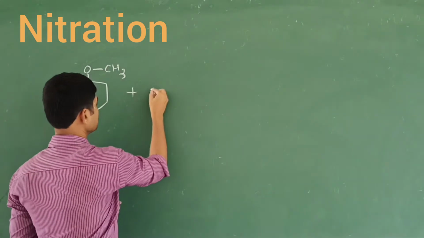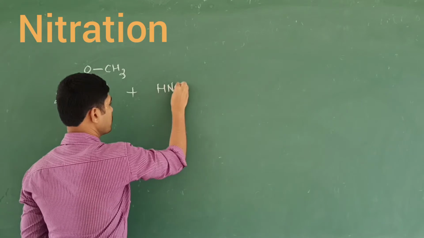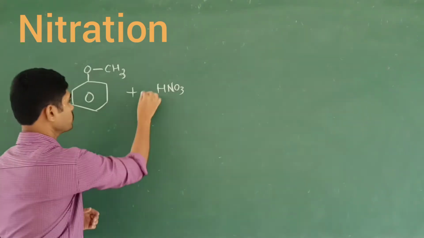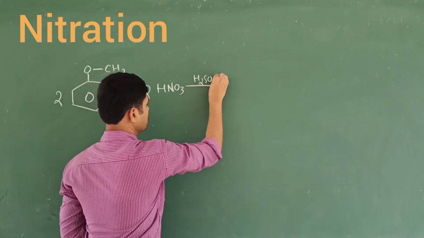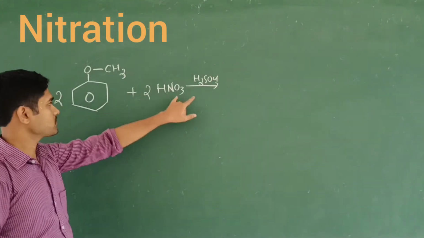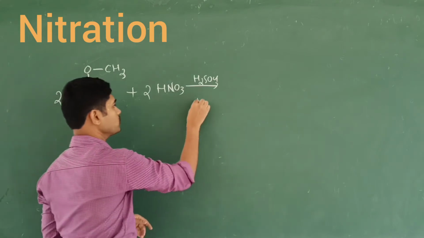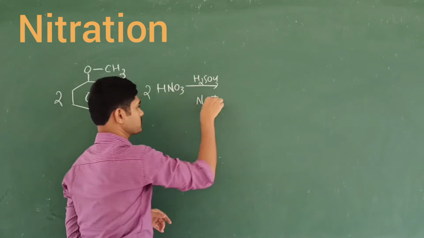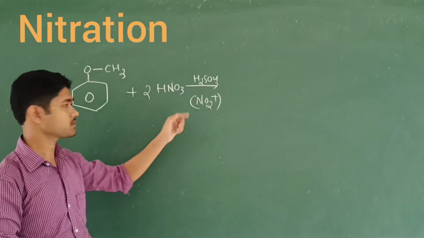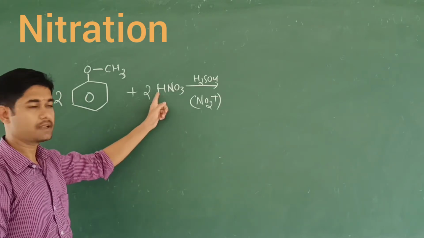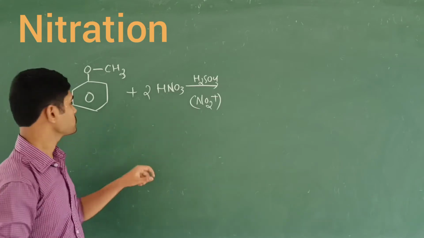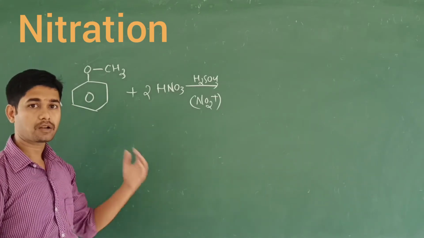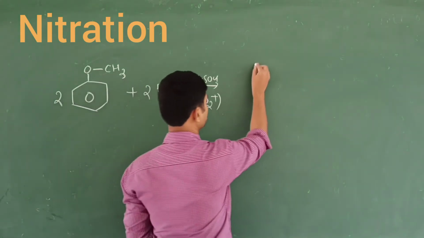I am going to take concentrated HNO3, two molecules, in the presence of H2SO4. Why? Because together these give the species NO2 plus. When you use this mixture, two molecules of HNO3 in the presence of H2SO4, they generate NO2 plus. So now we are going to obtain the product as ortho and para nitroanisole compound.